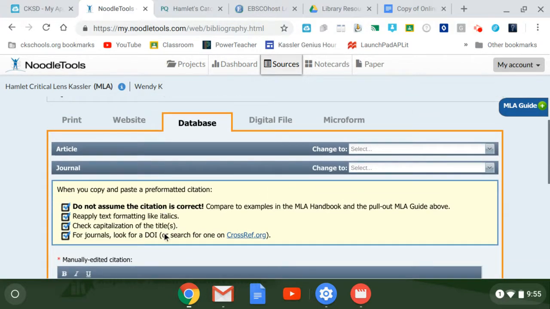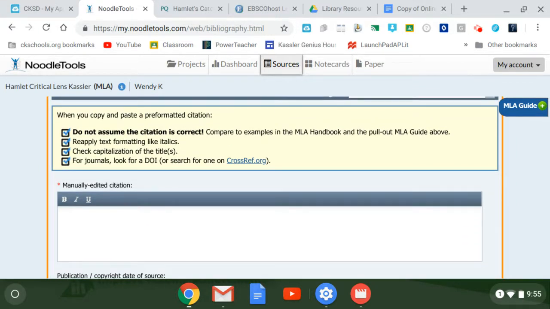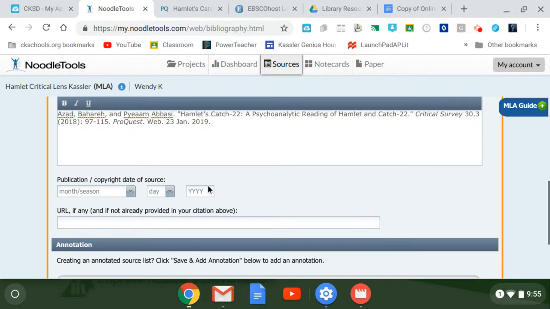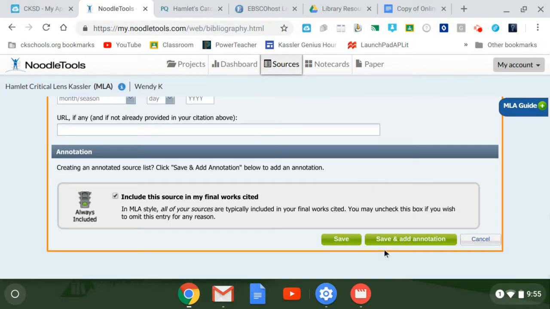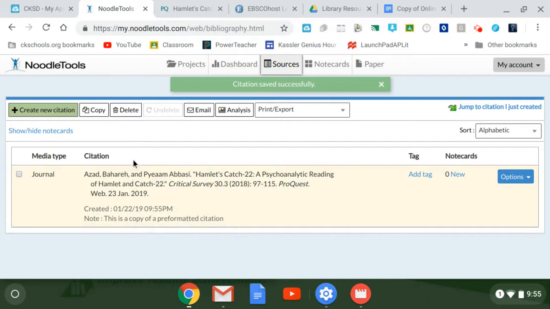And then it gives you all these warnings. Don't assume it's a correct citation, etc. But you can go ahead and assume it. I don't care. And so you go here and you can hit Control V. And that's going to be correctly formatted. And then you're going to go down to here. You're going to hit Save. You don't need to do annotations unless you want to. Okay, so it pops it in.